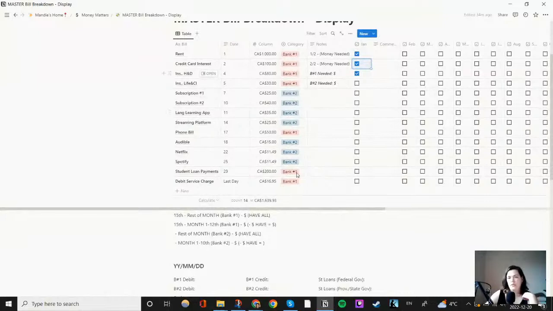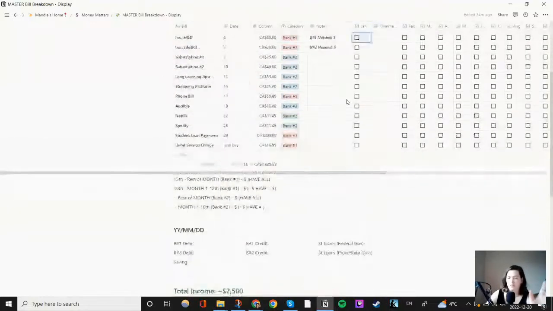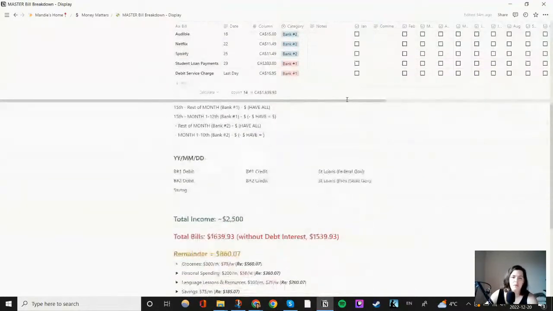I will consistently have a spot where I update how much money I need left for the rest of the month. It's just an easier way for me to see this. This is probably one of the pages I use the most out of my entire Notion board. And then I can say, for the rest of the month, how much money do I need for the rest of it, plus how much do I already have?